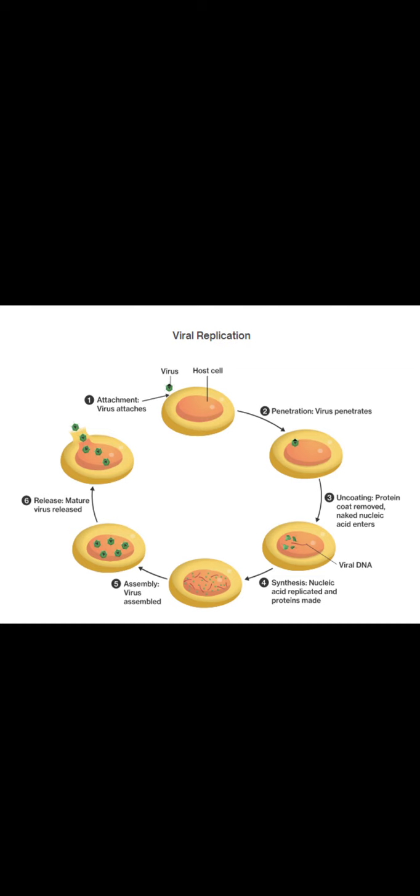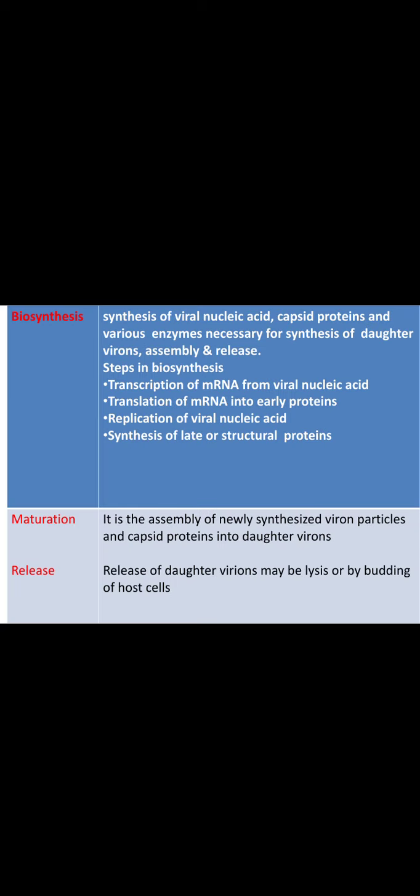Once these are released, the viral nucleic acid enters the nucleus and undergoes synthesis to form the daughter virions. In the fourth picture you can see the formation of a large number of nucleic acids and also the capsid proteins. In the fifth diagram there is assembly of the viral nucleic acid and capsid to form daughter virions, also called progeny virions. In the sixth picture you can see the release of the daughter or progeny virions from the host cell. Thank you.